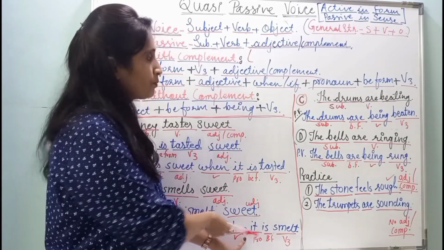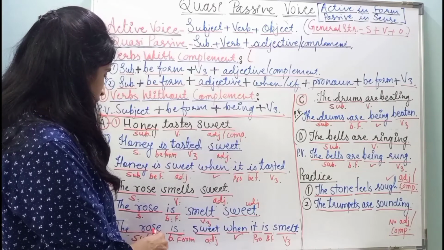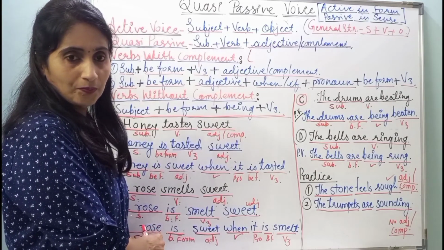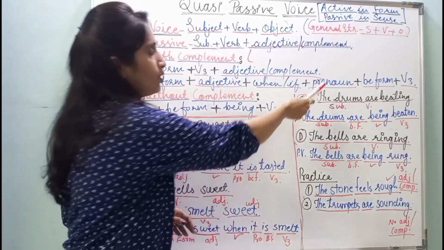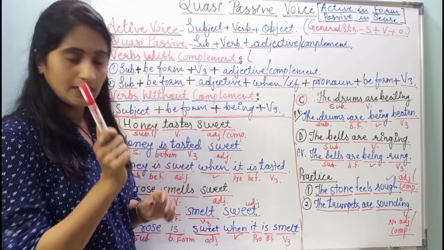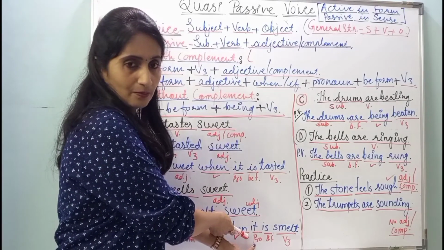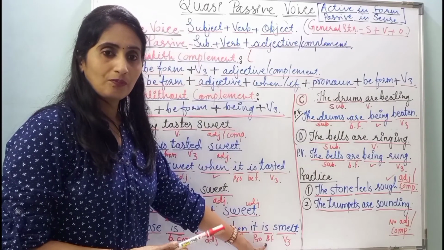It is written here. Then pronoun. In the sentence, rose is the subject. It is a non-living thing, and so the pronoun for the non-living thing is "it", and so it is written here. Then what? Be form. What is the be form?